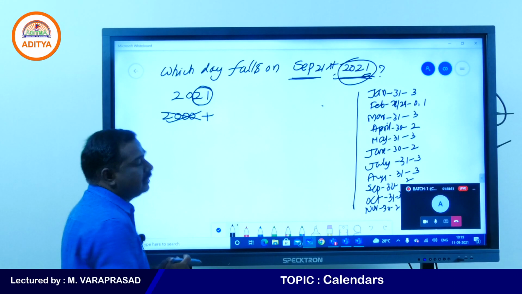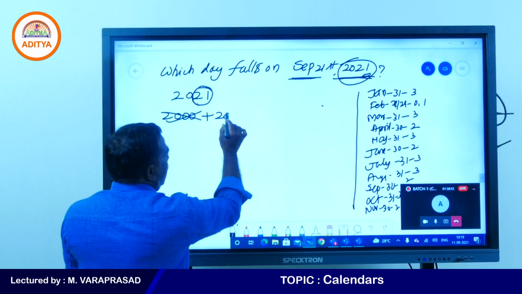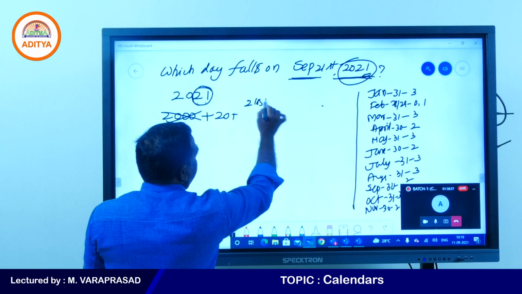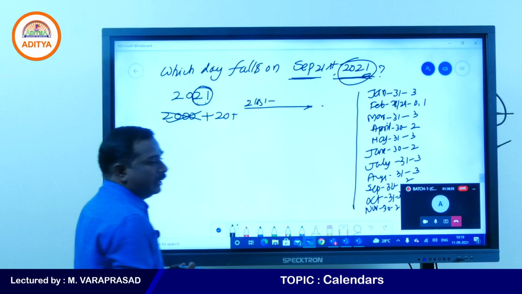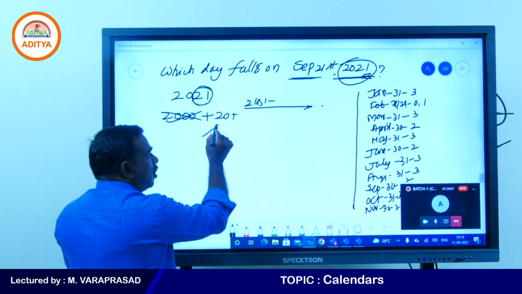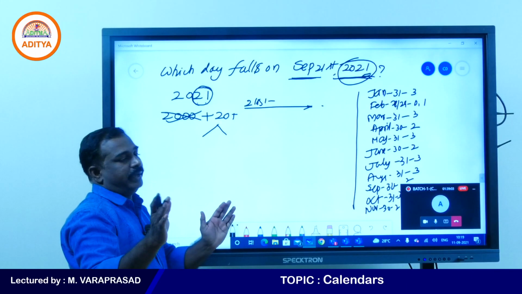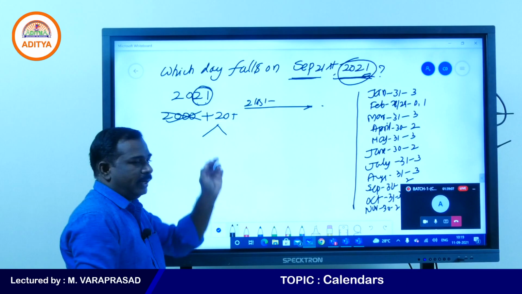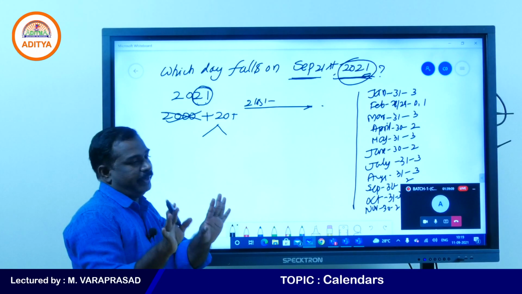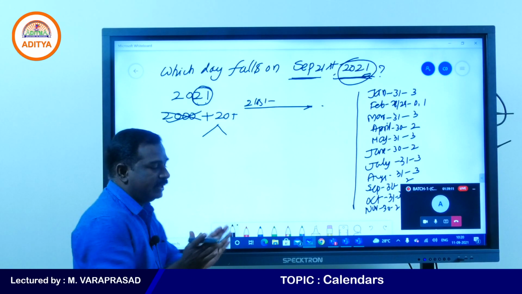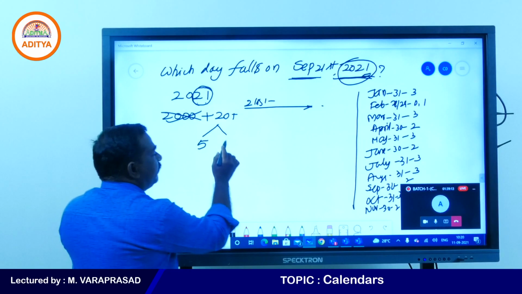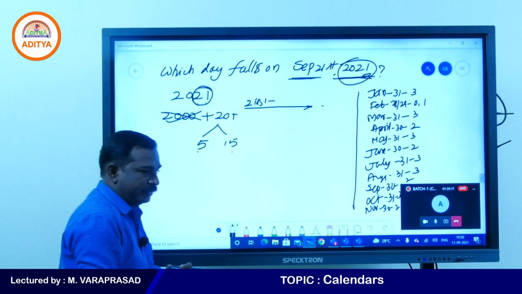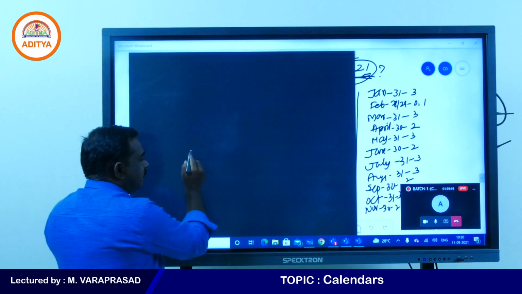First you take 20 years, and the 21st year is going on. Now in these 20 years, how many leap years and how many non-leap years? For every 4 years you will get a leap year. In these 20, you will have 5 leap years because 5 fours are 20. So 5 leap years and 15 normal years. If you add these two, you need to get 20.